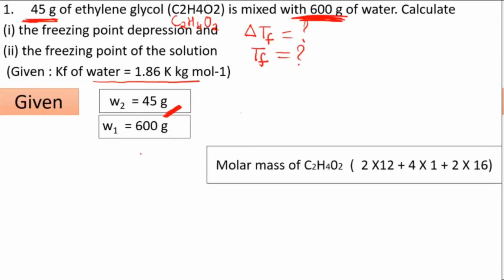What else? Molar mass of ethylene glycol you can calculate, no? Molar mass of C2H4O2: 2 into 12, because 2 carbon, plus 4 into hydrogen, that's 1, and then oxygen is 16, so 2 into 16. See how much you are getting.